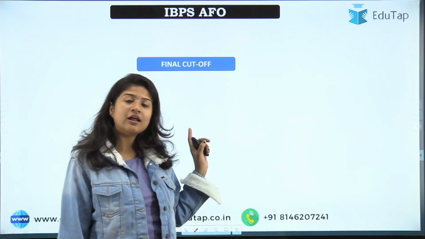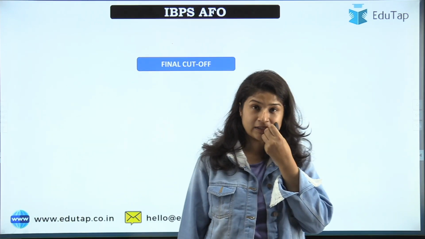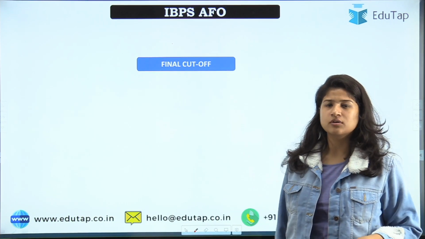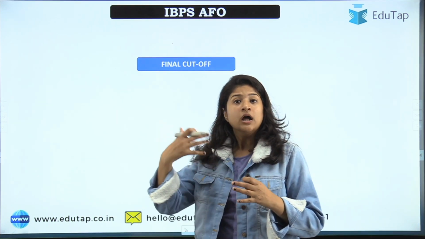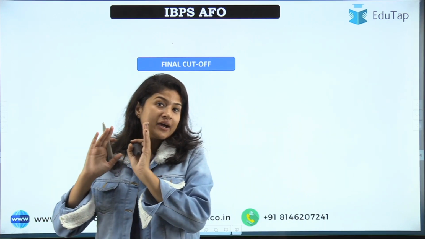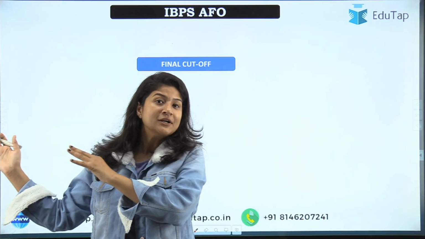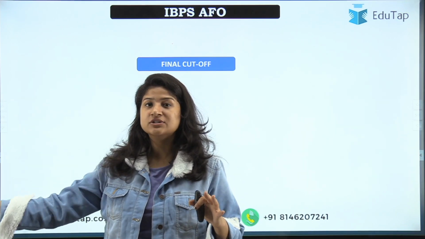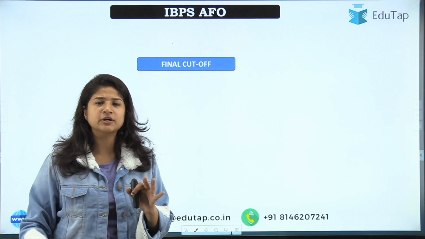Here I'll also give you the final cutoff of last year. Prelim we have already seen, so you have an idea of how much you have to take care of any particular section. Why do I give you the cutoffs of that particular section? So that you can focus more on the mains examination. You just have to clear the cutoff and have a particular aggregate.